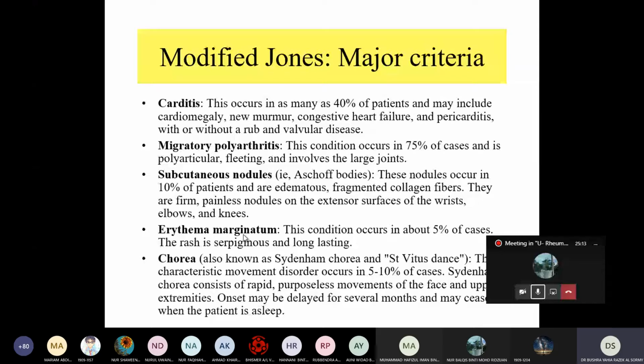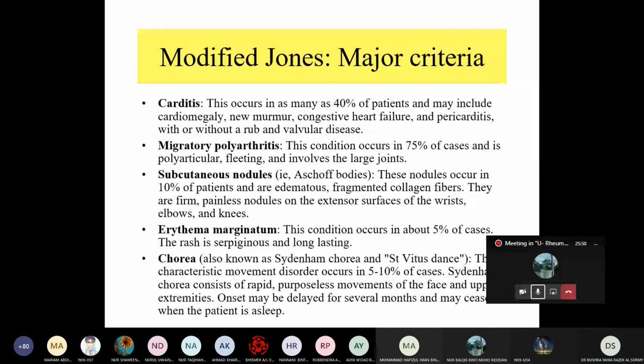Okay, what are the major criteria of the modified Jones criteria? We have carditis. This is a major criterion. Migratory polyarthritis, major criterion. Subcutaneous nodule, major criterion. Erythema marginatum, also chorea. Okay, so if you have two, for example carditis and migratory polyarthritis, plus anti-streptolysin O or DNase, that is enough to diagnose acute rheumatic fever.